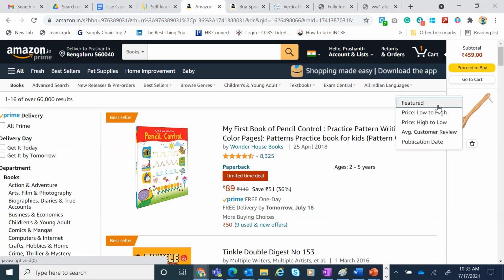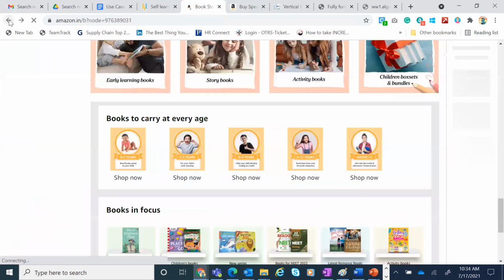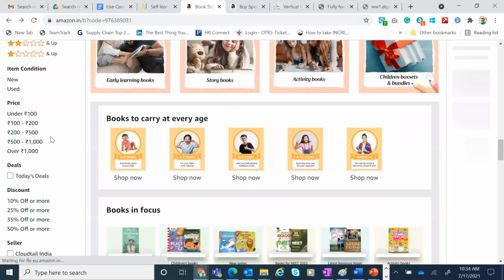The other one was, once you display, you can also look at price low, price high. You see there are different scenarios here. This is one scenario, this is the second scenario. Another scenario is appearing on the featured list. This is scenario number 3. If I go back, this is scenario number 4. So this is actually scenario number 1.